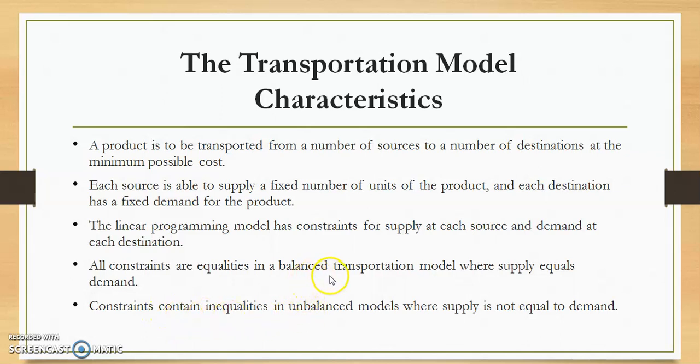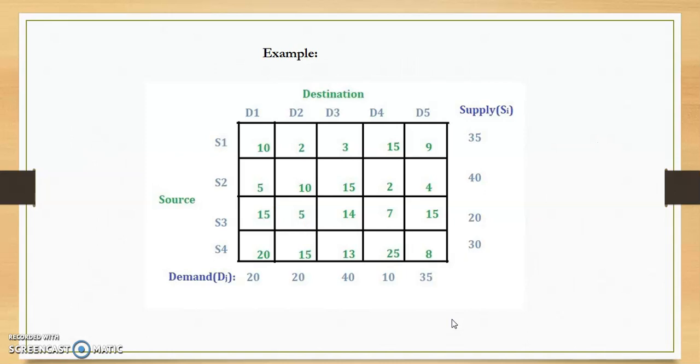Sometimes the problem is not balanced, that means supply and demand are not equal. Such a problem is called an unbalanced transportation problem. Whenever we go for obtaining the solution for a transportation problem, we have to balance that problem first by using a dummy source or dummy destination, and we have to give the costs as zero cost elements so that the final solution does not get affected.